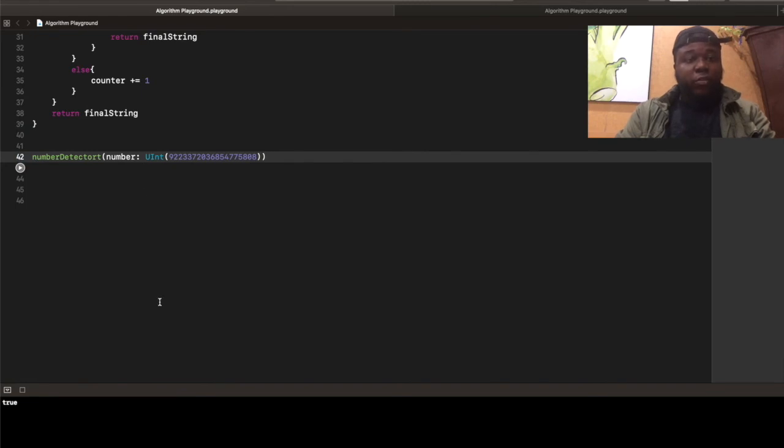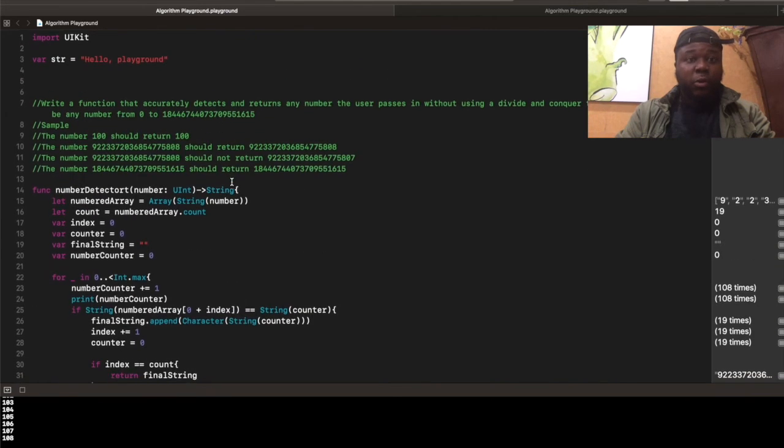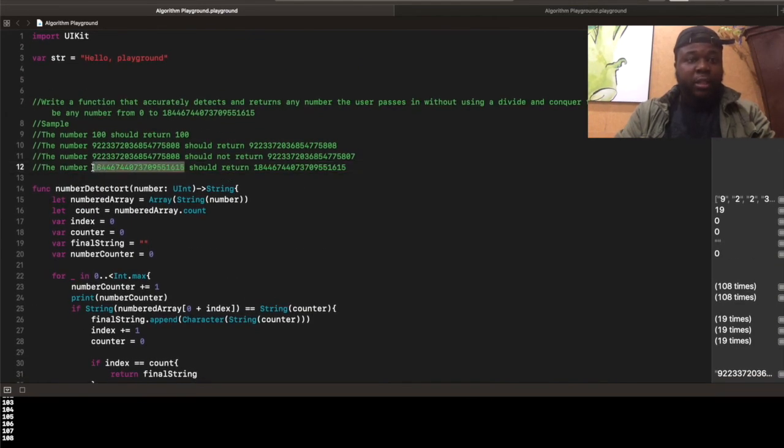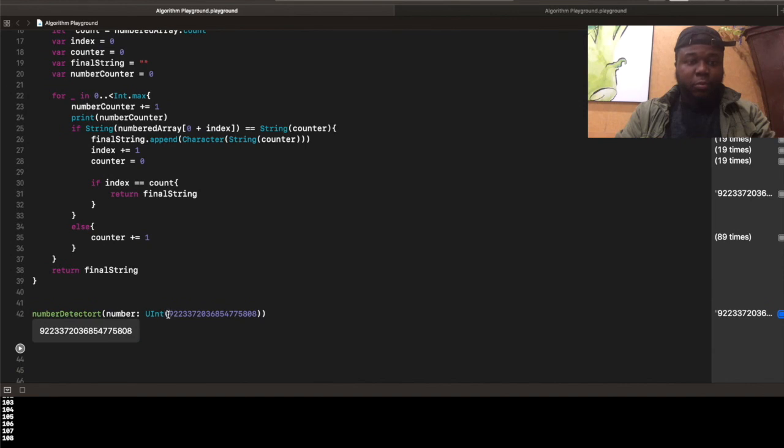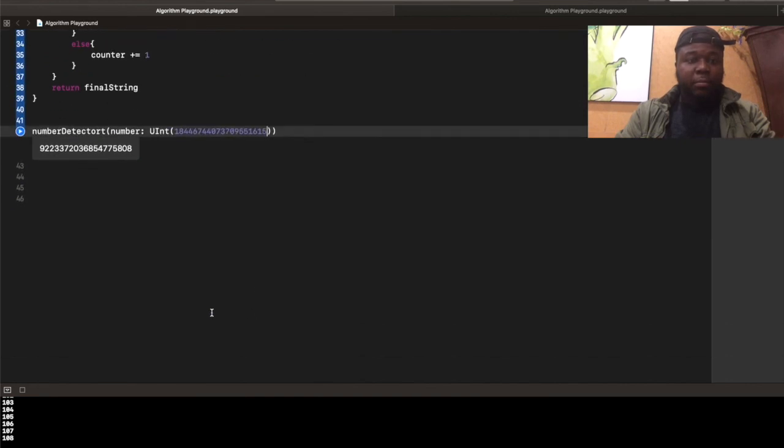And this should return our number. Yep. And you see that we only went through this loop 108 times with 9 quintillion 808 or whatever, however you say that number. If we go to the 18 quintillion, we're going to get 107 times it goes through the loop.